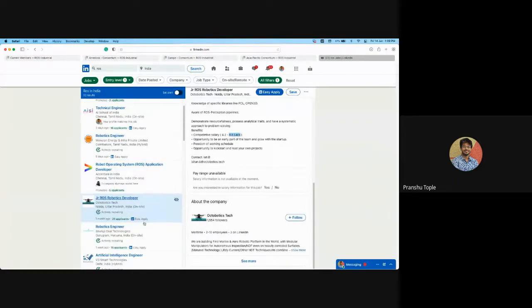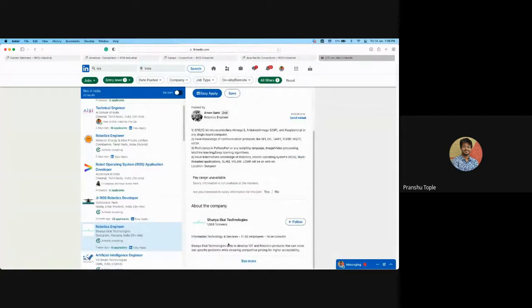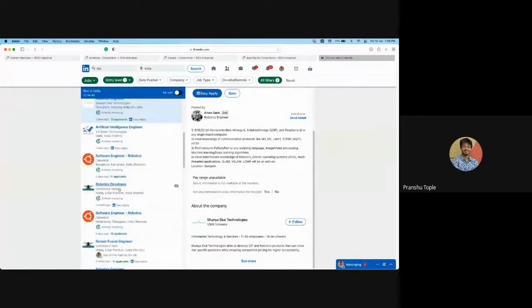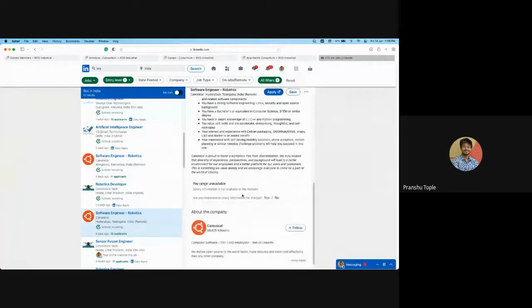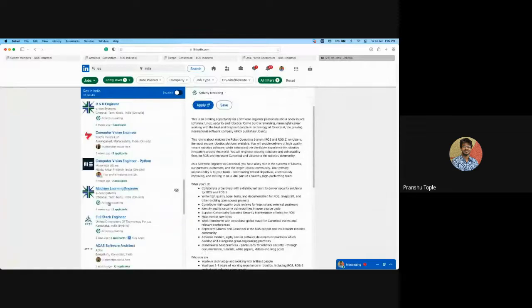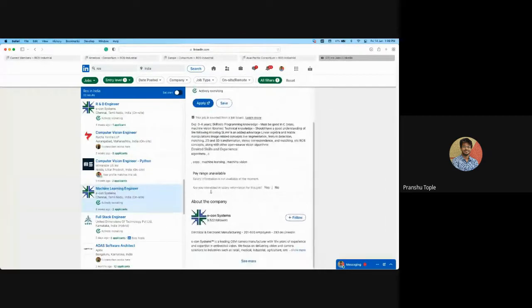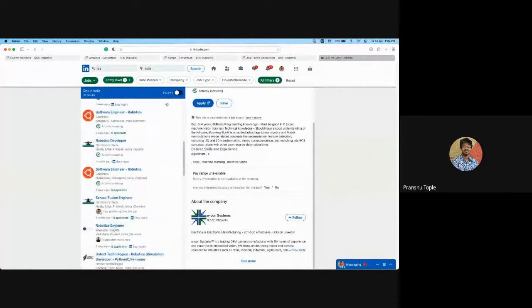So even you can think, if it is junior, once he gets 2 to 3 years of experience, what should be the case? Software robotics engineer: no salary package given over here. But usually ROS is something which is coming up and most of the companies are looking at it. So let's check one thing. I don't know how the result will be, but let's see.